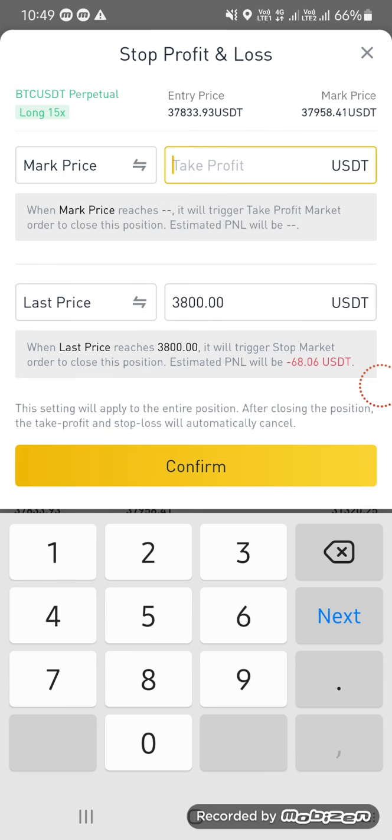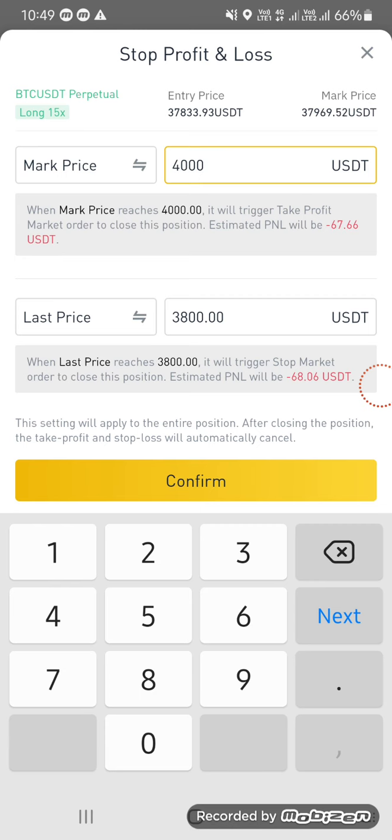See, now if I want to close this position at $40,000, it is showing that when the market price reaches 40,000, it will trigger a take profit market order to close this position. Estimated profit will be 4.33 USD.